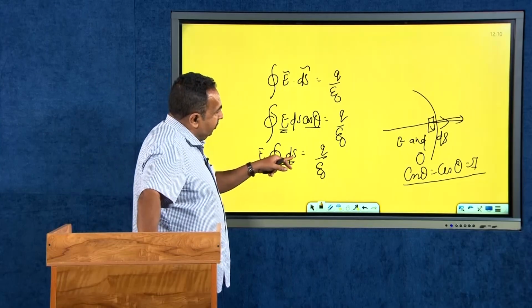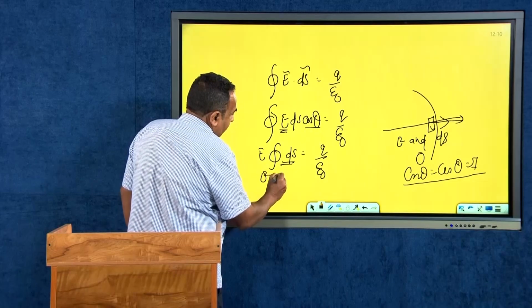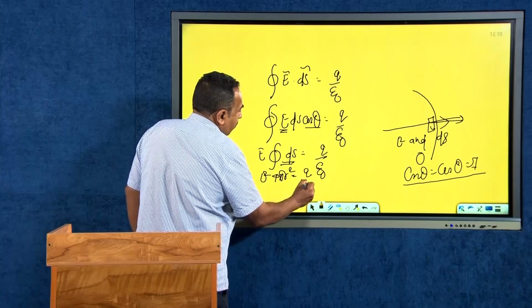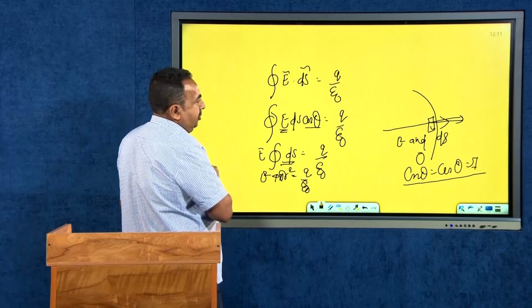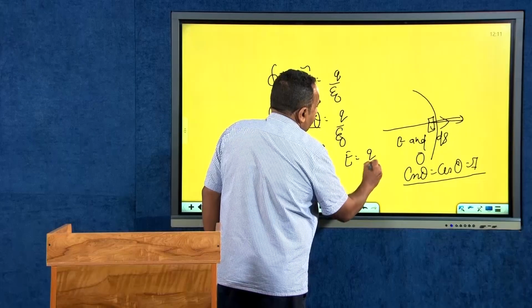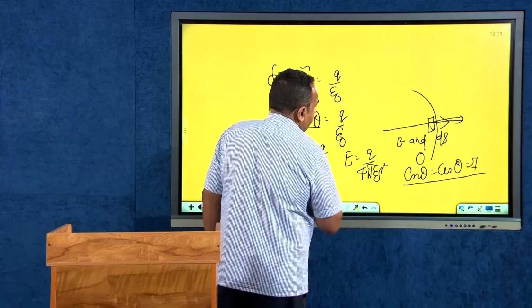Therefore, the integration of the surface will give you the surface area of a sphere, which is given by E into 4 pi r square equal to q divided by epsilon 0. Or you can say that E is equal to q divided by 4 pi epsilon 0 r square.